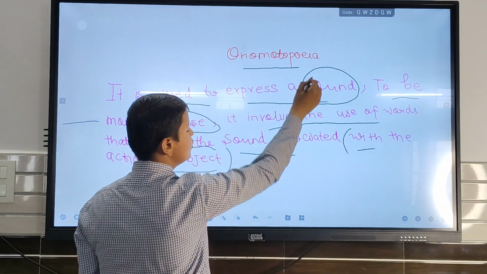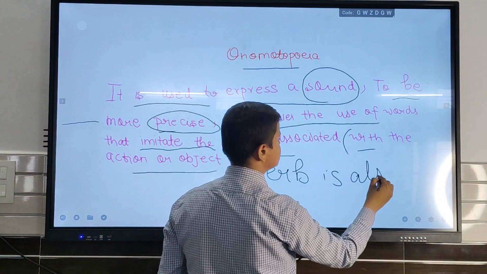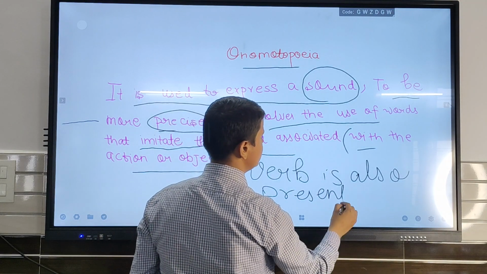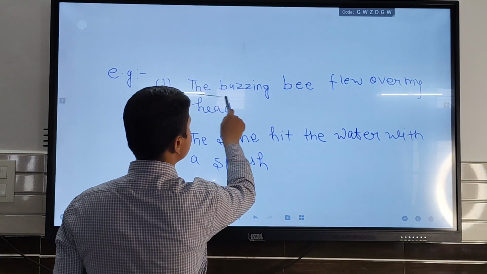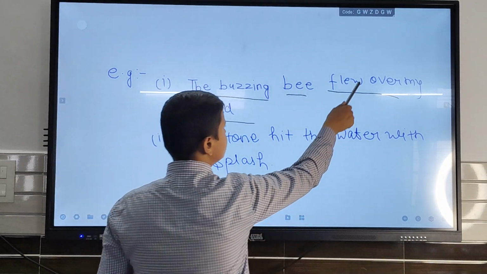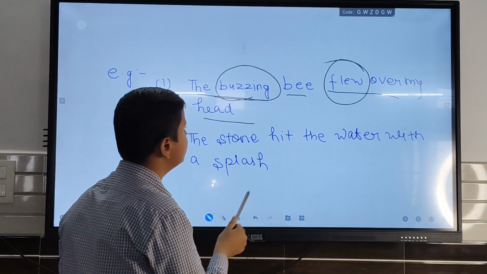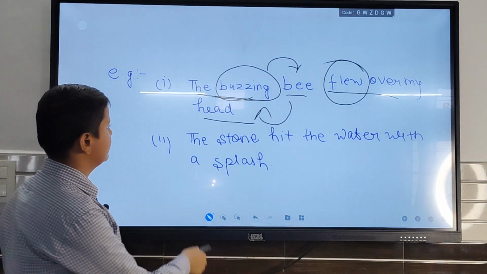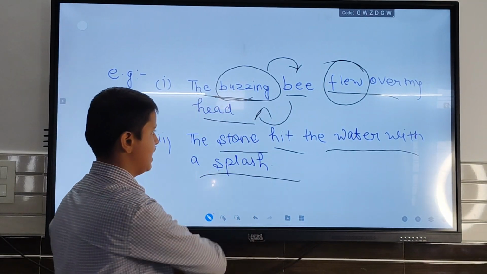Therefore, in onomatopoeia, the verb is also present. For example, of onomatopoeia, we see the buzzing bee flew over my head. Here, the verb is flew. The buzzing is a sound which is produced by the bee and the bee is flying above my head. The second is the stone hit the water with a splash.